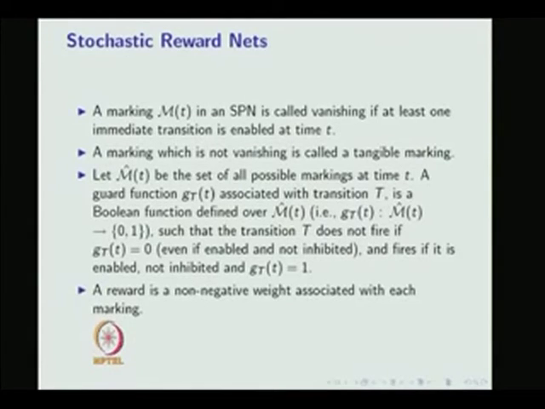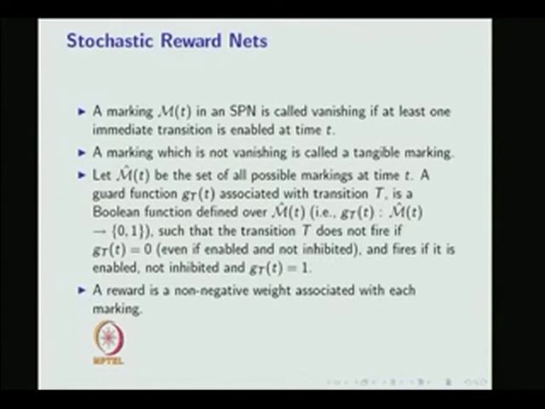A guard function g of t associated with the transition t is a Boolean function defined over M bar of t such that the transition t does not fire if g of t is equal to 0, even if it is enabled and not inhibited, and it fires if it is enabled and not inhibited and g of t is equal to 1.